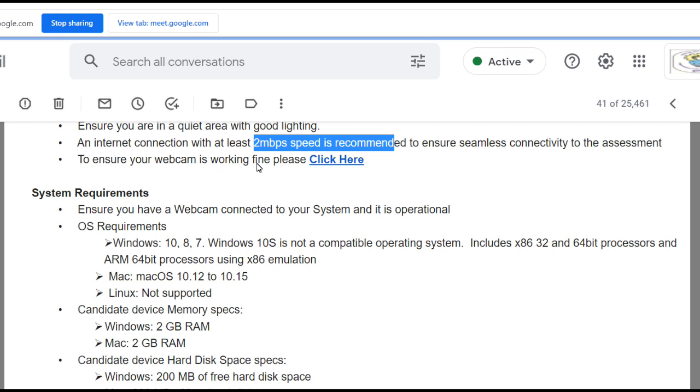To ensure your webcam is working fine, please click here. I have sent you all this notification. Therein it is actually a live link. You click here and it will take you to your webcam.